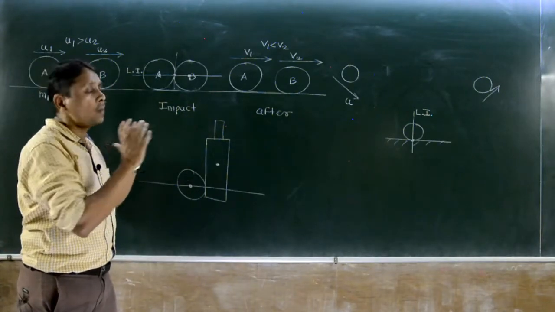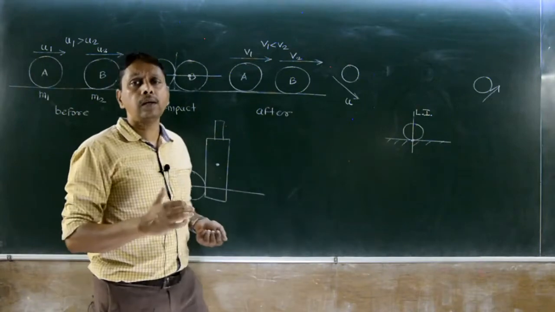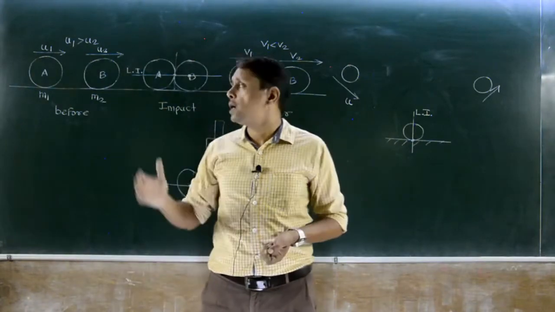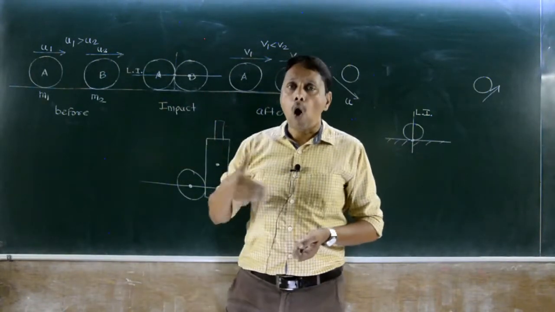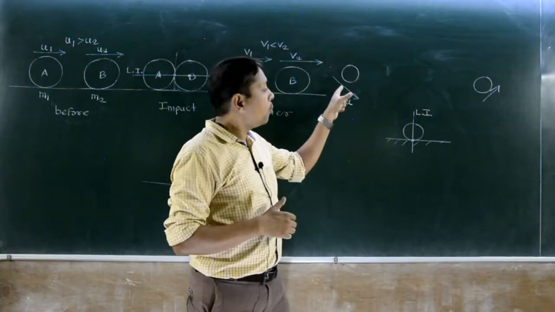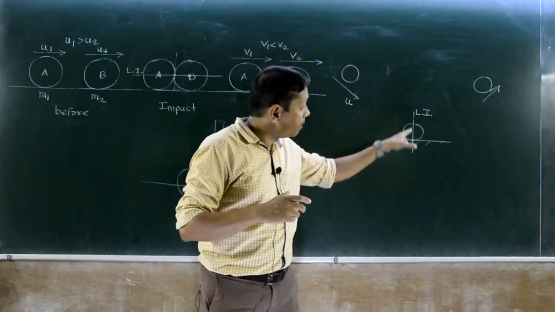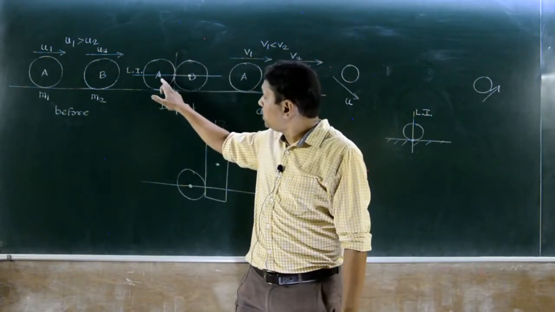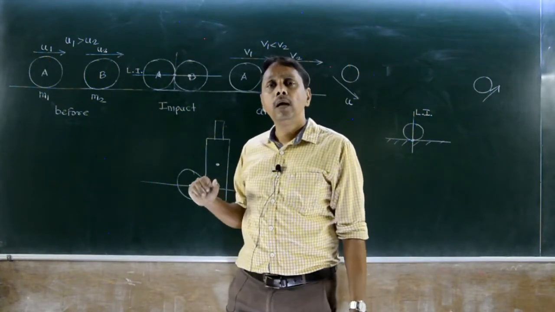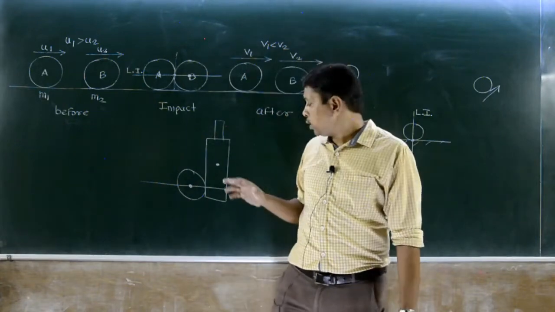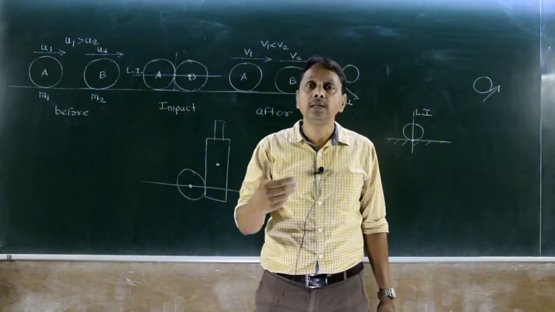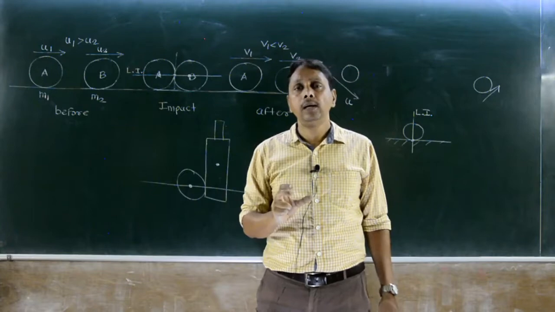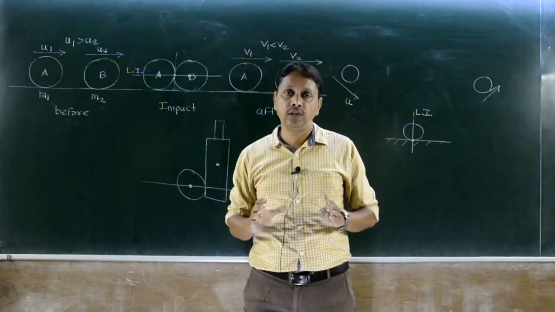So these are the types of impact. Direct impact, motion of both bodies along the line of impact. Oblique impact, motion of bodies not along the line of impact. Central impact, center of gravity of both bodies along the line of impact. And eccentric impact, center of gravity of one or both bodies not along the line of impact. This is the theory of impact.